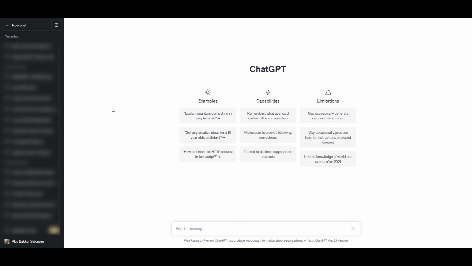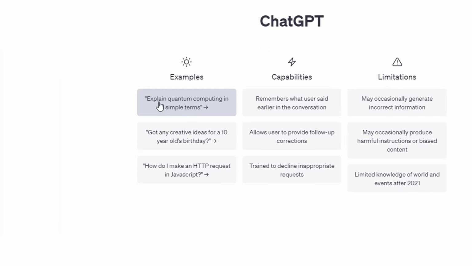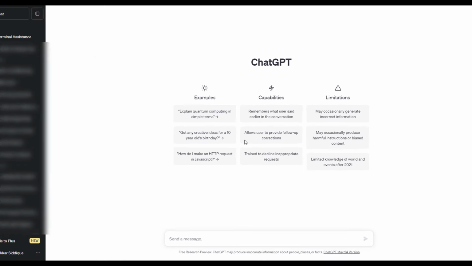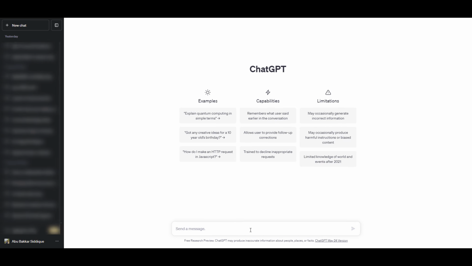So today I will show you how you can create an account on OpenAI. Before that, let me show you a quick demo by prompting a thing on it. For example, you can ask the chatbot anything you want. A few examples are given already by ChatGPT here, like explain quantum computing in simple terms and all that. So you can ask anything about any topic. Just type your prompt here under this message box, and then it will return you the incredibly